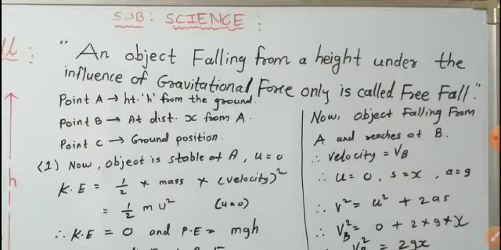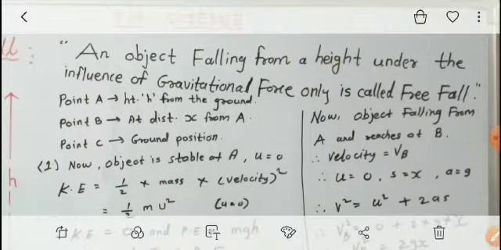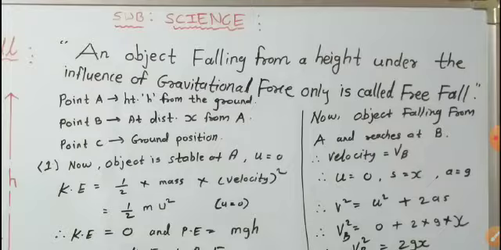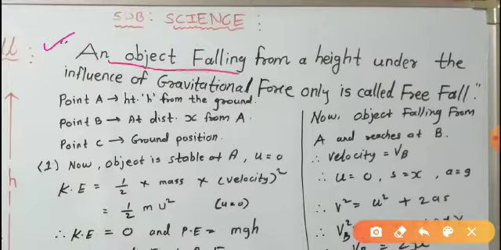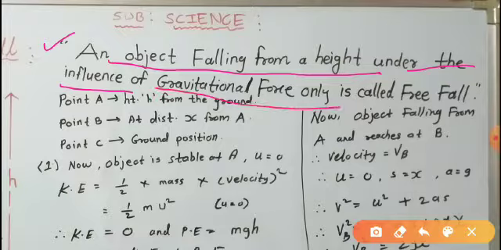Due to the air molecules, resistance with the air takes place, and that's why the paper comes slowly onto the ground. See the definition: free fall is an object falling from a height under the influence of gravitational force only.